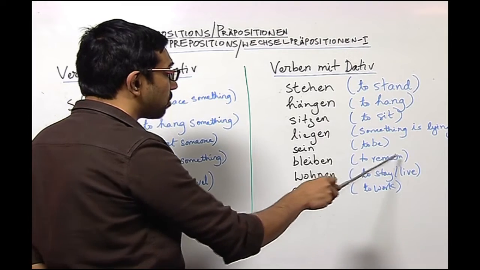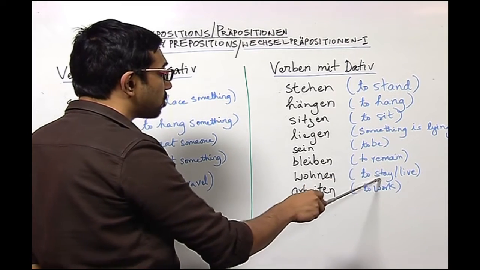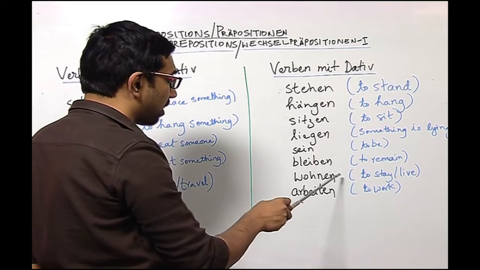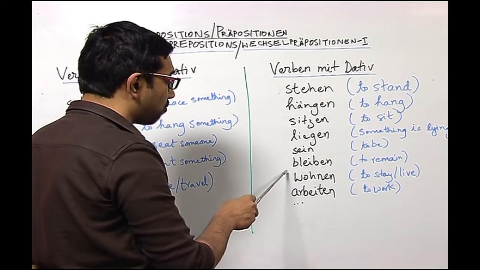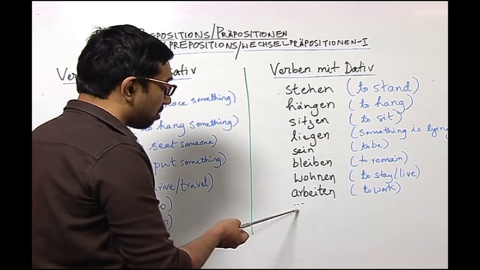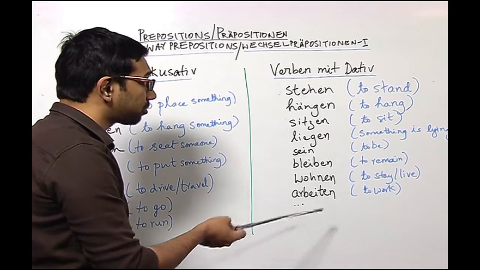Bleiben, which means to remain. Wohnen, which means to stay or to live. And arbeiten, which means to work. Well, you are familiar with the verbs sein, bleiben, wohnen and arbeiten. And as I told you, the list goes on, it continues.